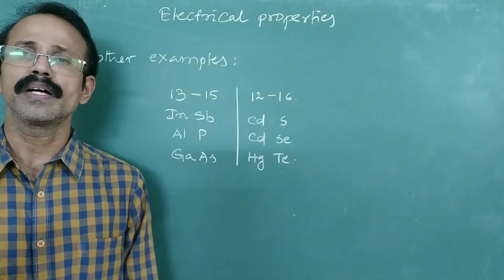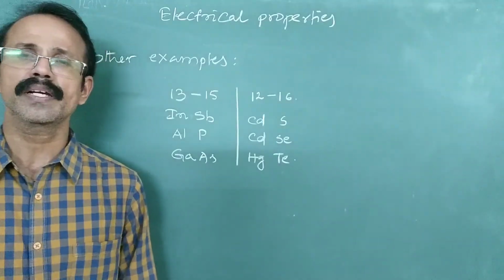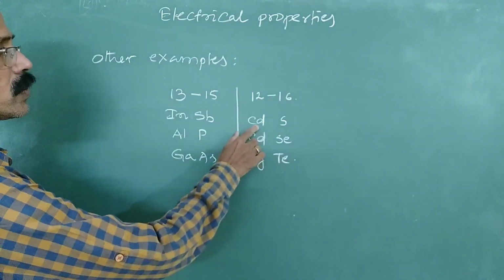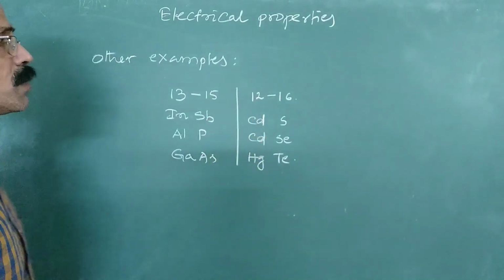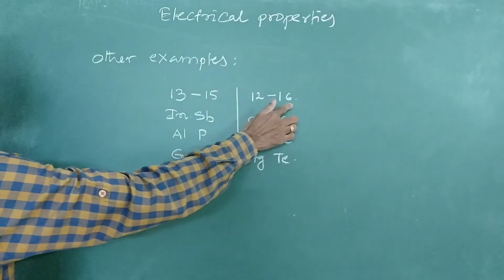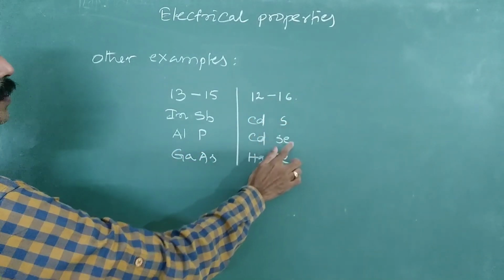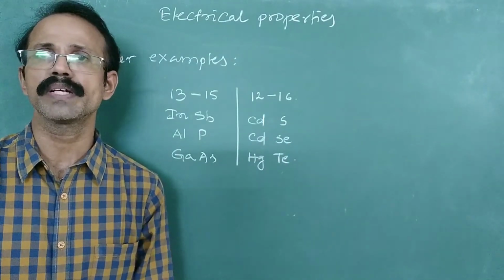Similarly, we can dope the transition elements also, which have lesser conductivity, like cadmium and mercury. Cadmium and mercury belong to group 12 of the d block, and they can be doped with group 16 elements like sulfur, selenium and tellurium. So these are the other examples, right?